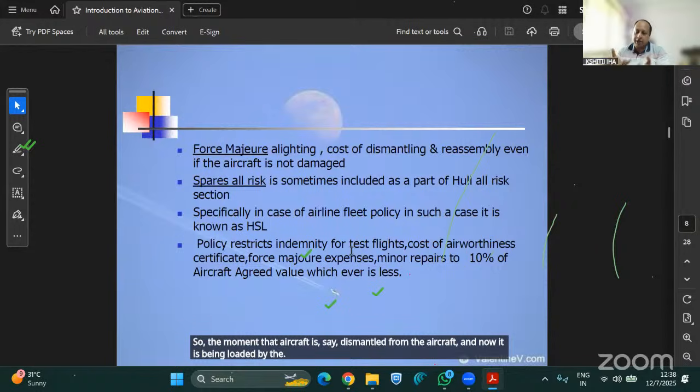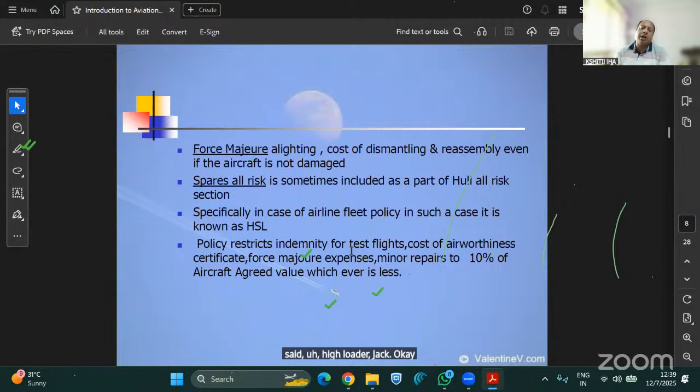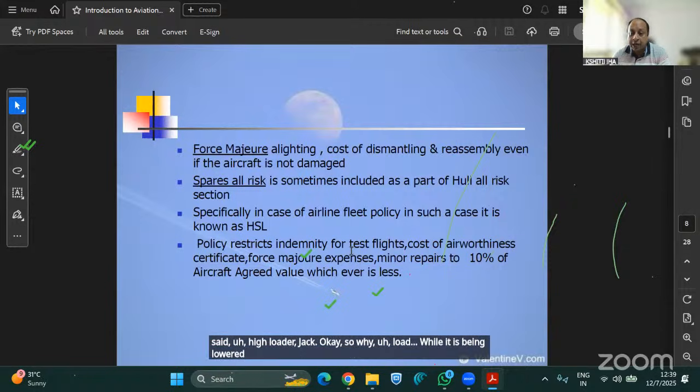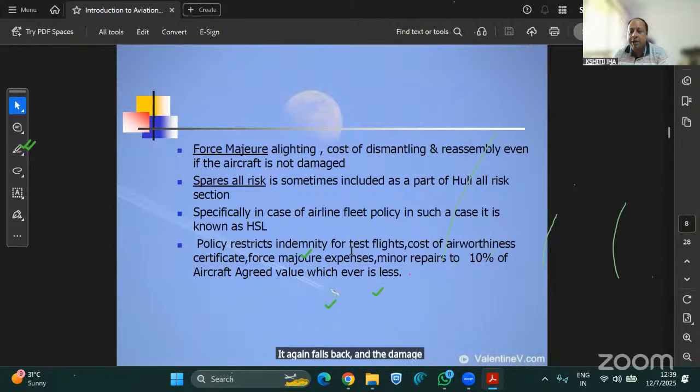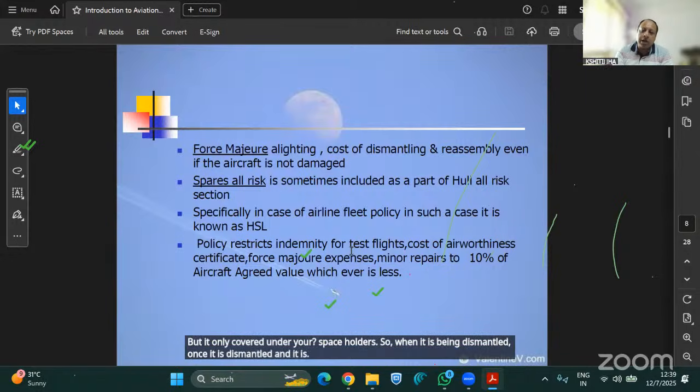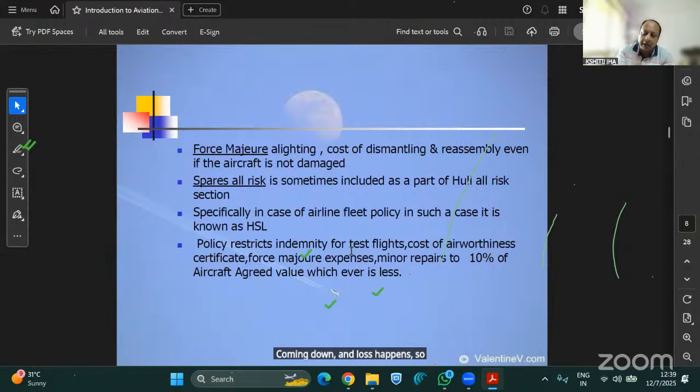So the moment the engine is dismantled from the aircraft and is being lowered by, say, the high loader jack, and while it is being lowered from the aircraft it falls back and damage to the spare happens, that will not be covered under your aviation hull policy, but it will be covered under your space policy. Once it is dismantled and coming down and the loss happens, any loss to that engine will be covered under your space policy.